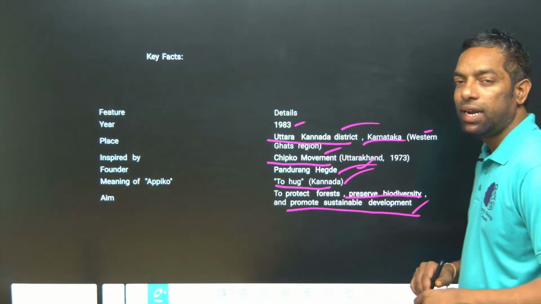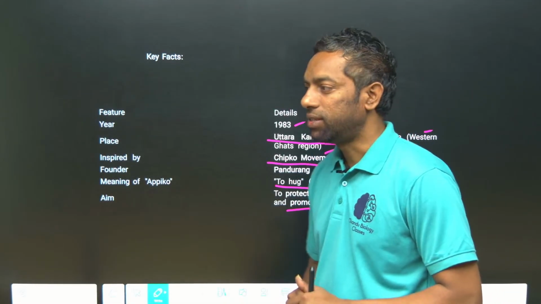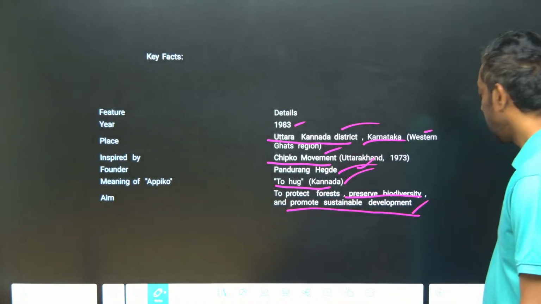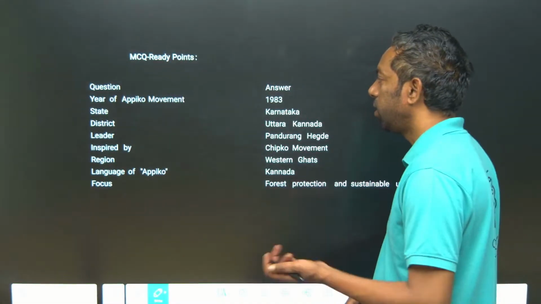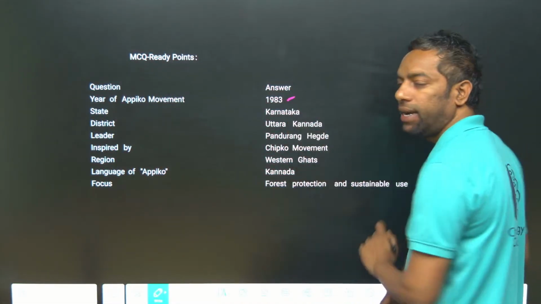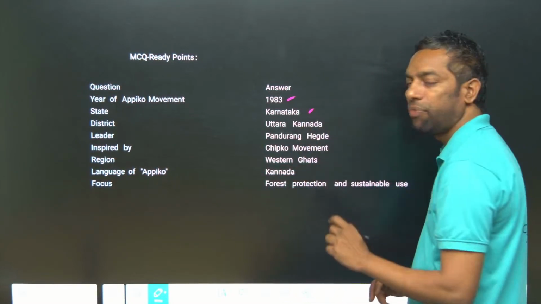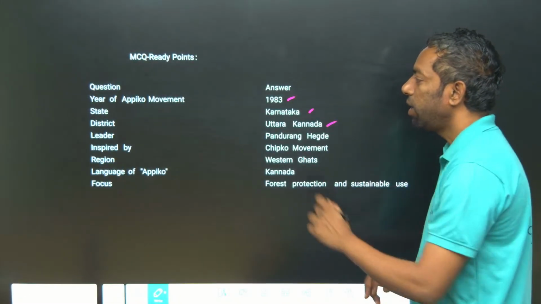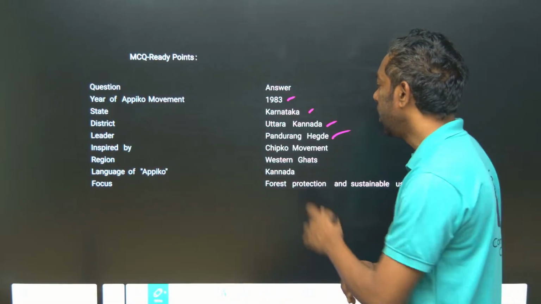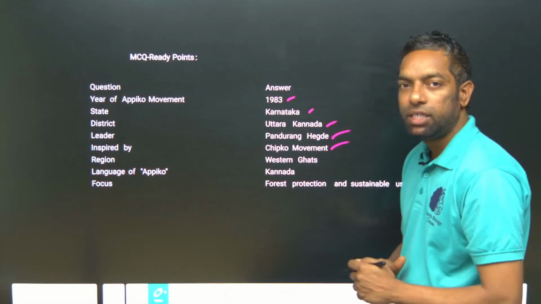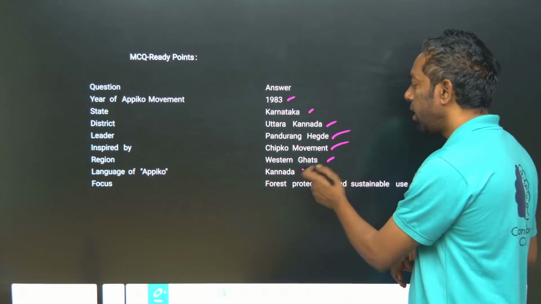The leader is Pandurang Hegde. Key points about the question for the exam: the purpose, the year is 1983. The state is Karnataka, that is Uttar Kannada. The leader is Pandurang Hegde. This was inspired by the Chipko Movement, and the place is the Western Ghats, Kannada.